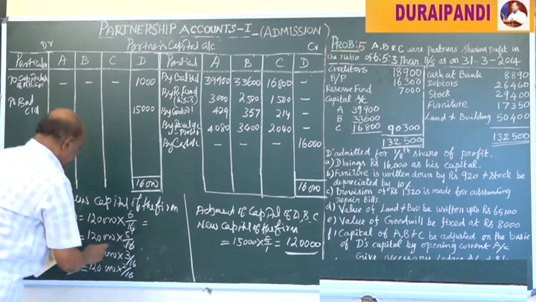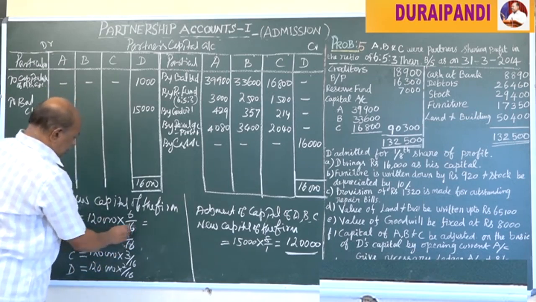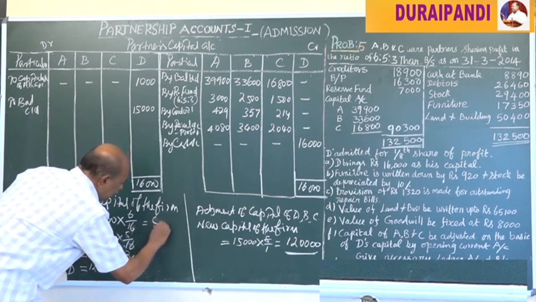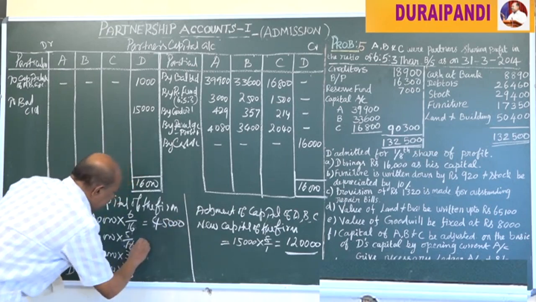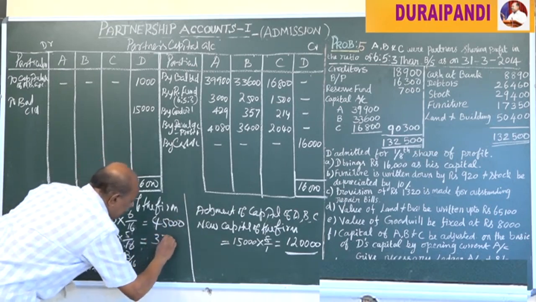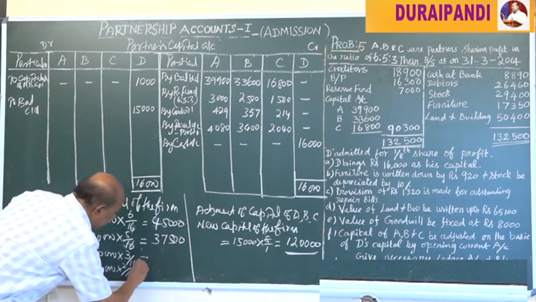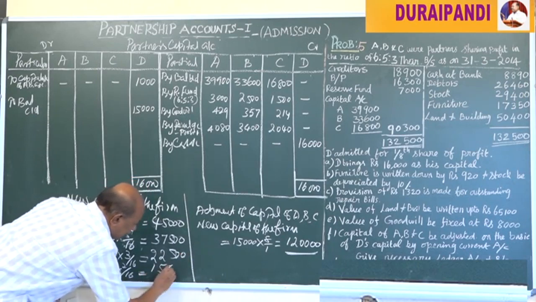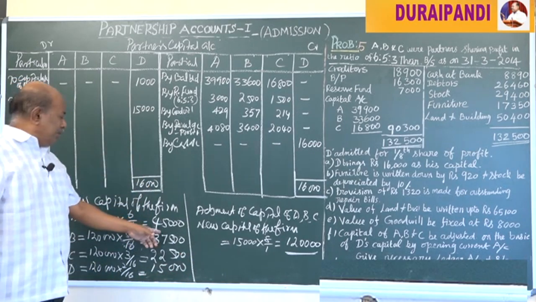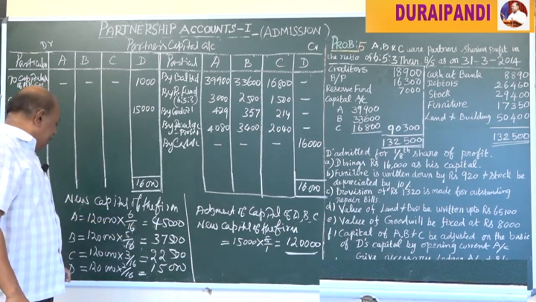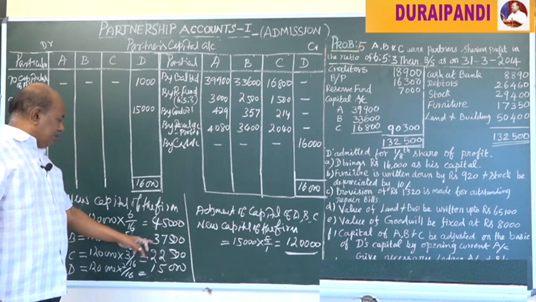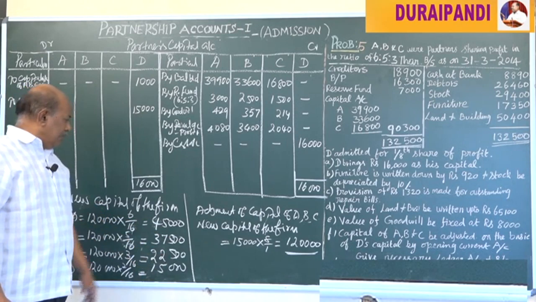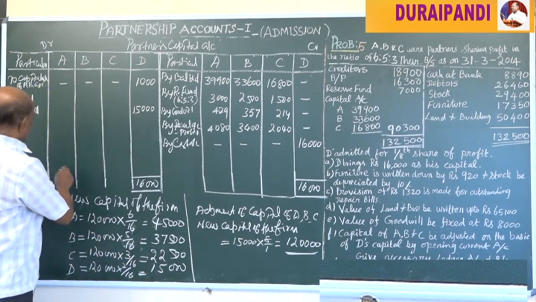That is equal to 45,000, 37,500, 22,500, and 15,000. So the new capitals of A, B, C and D are 45,000, 37,500, 22,500 and 15,000.